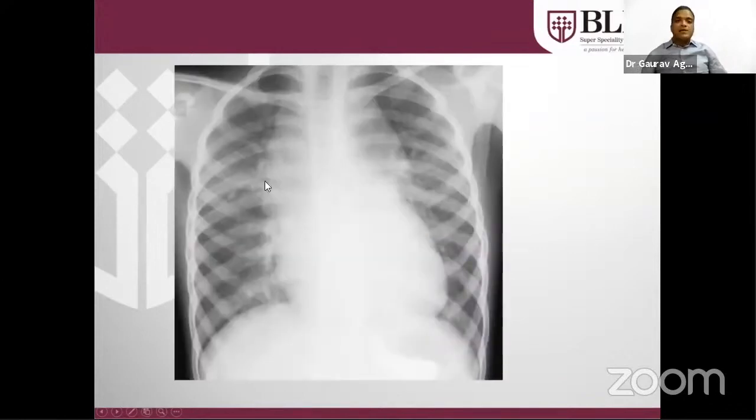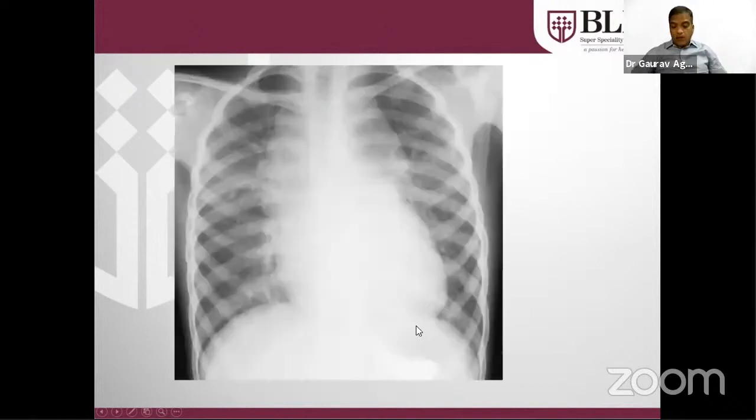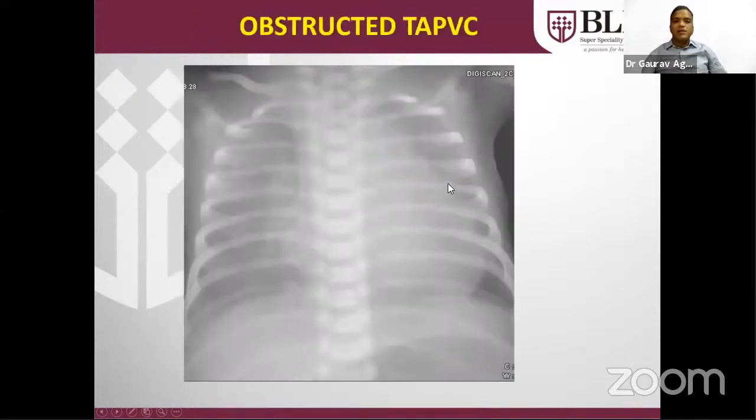This is a typical X-ray of supracardiac TAPVC in which you can see there is a vertical vein, as in the previous cartoon. This is the vertical vein, the SVC, and the lower part is the RA and RV. So this is the vertical vein; the innominate vein will be somewhere here. This is the dilated SVC. This is the upper part of the snowman sign. The lower part is formed by the dilated RA and RV. This is a typical X-ray of supracardiac TAPVC.